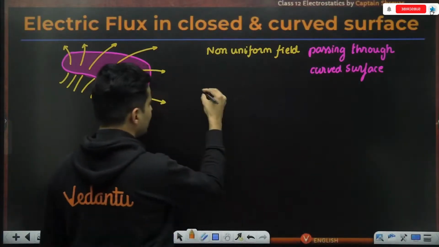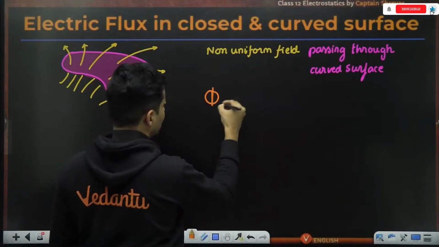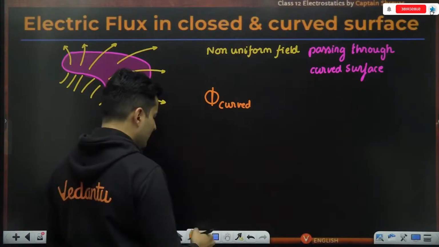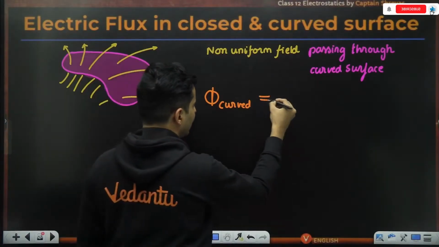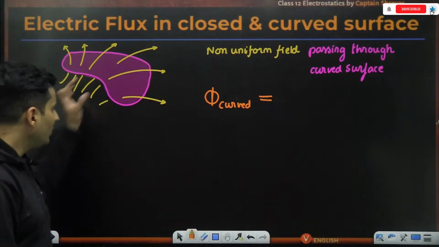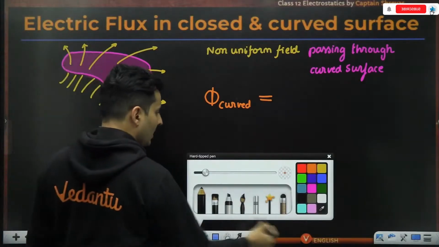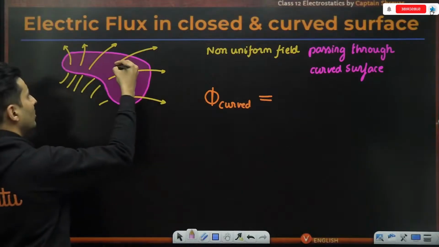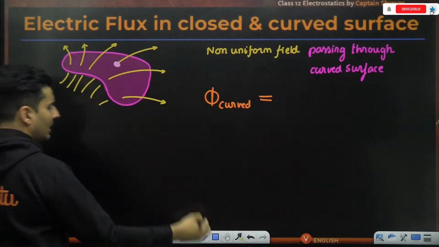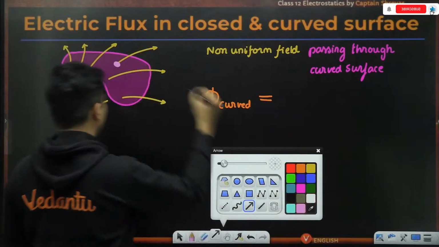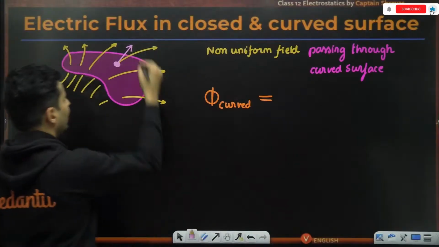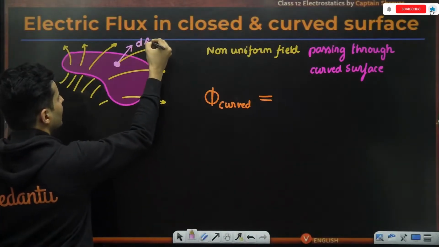The answer is yes. So if I want to measure the flux through any curved surface, the answer is simple summation, which is integration. You take small areas. Let's say you take some area over here, and that will have some small area vector, maybe like this, which I can call dA.